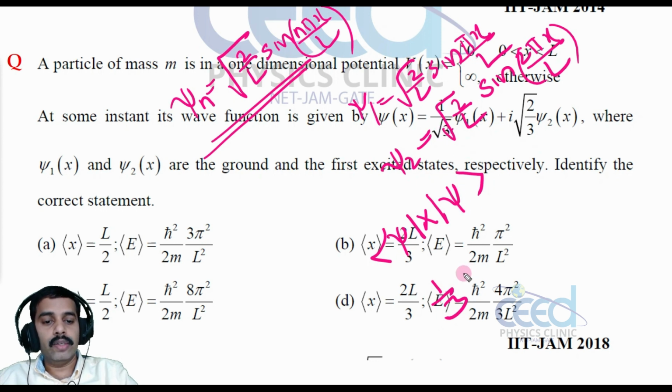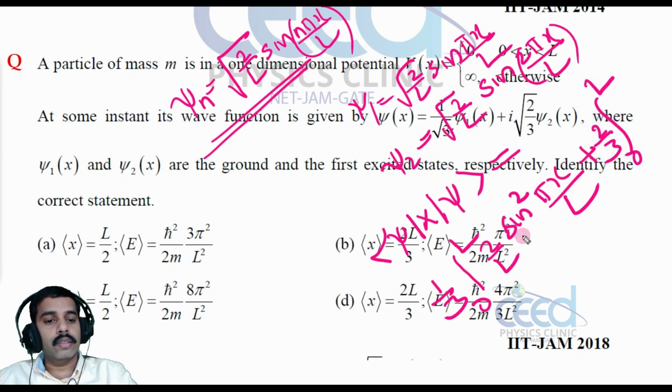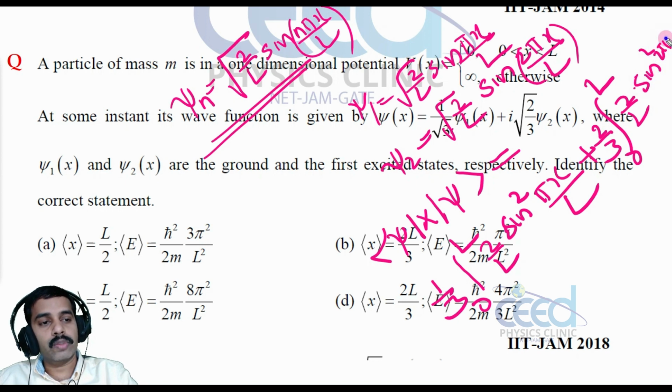So 1 by 3 into the integral 0 to L of this wave function square, that is 2 by L into sin square pi x by L, and corresponding to the second part we have 2 by 3 into the integral 0 to L, 2 by L sin square 2 pi x by L.